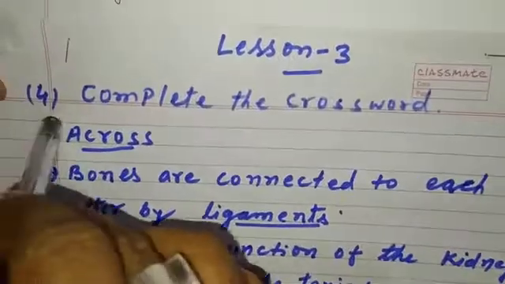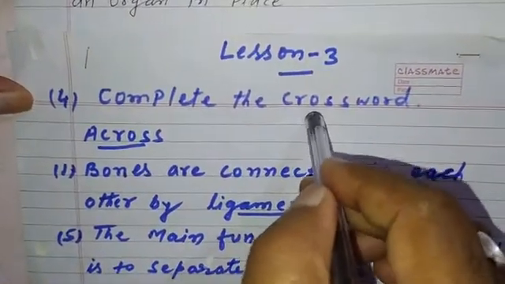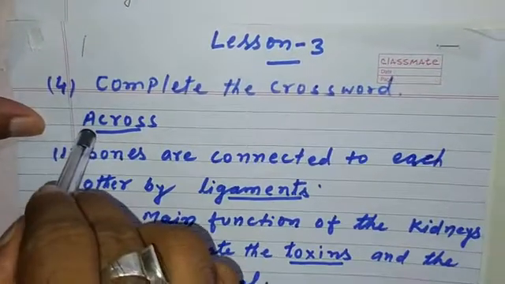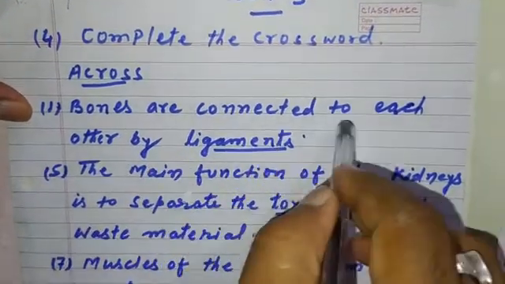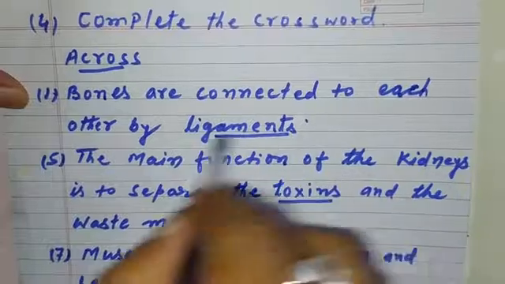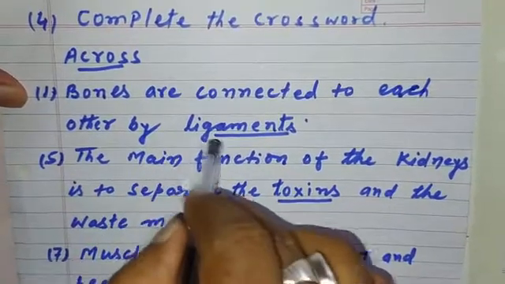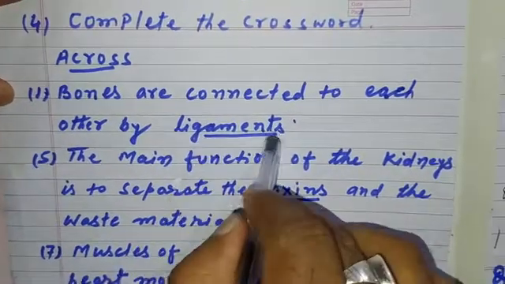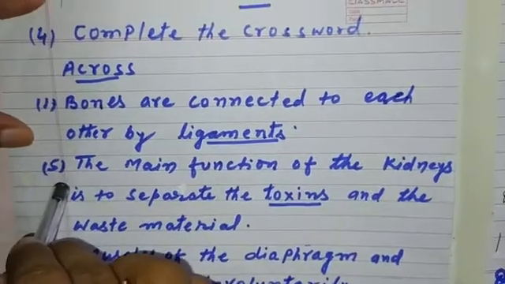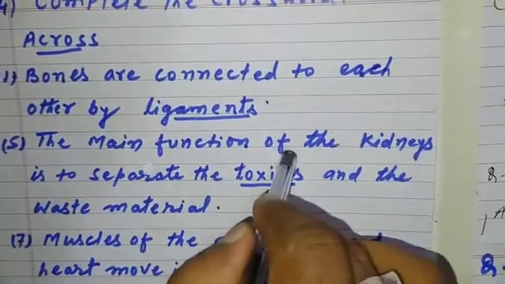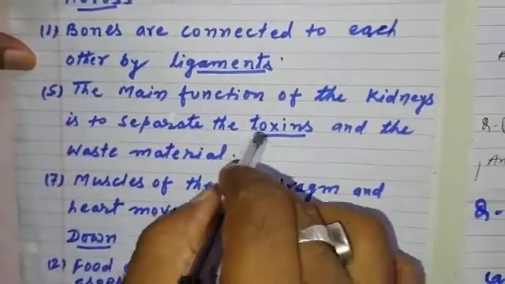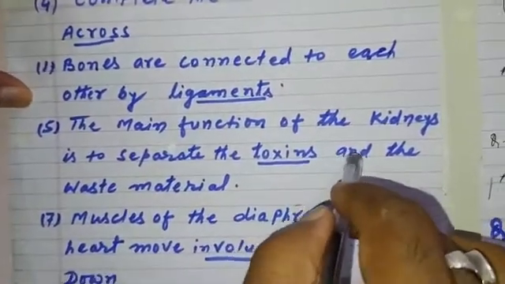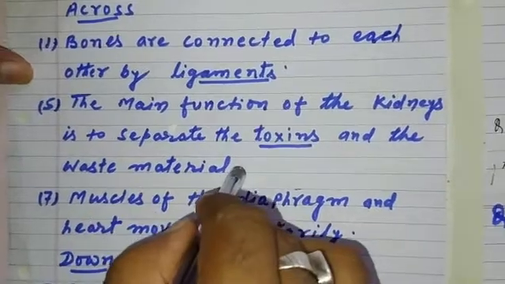Now, question number 4. Complete the crossword. Across, first: bones are connected to each other by ligaments. Ligaments. Number 5. The main function of the kidneys is to separate the toxins and the waste material.